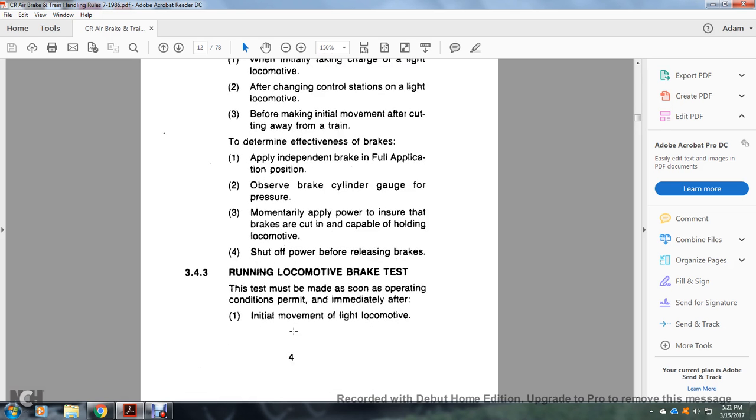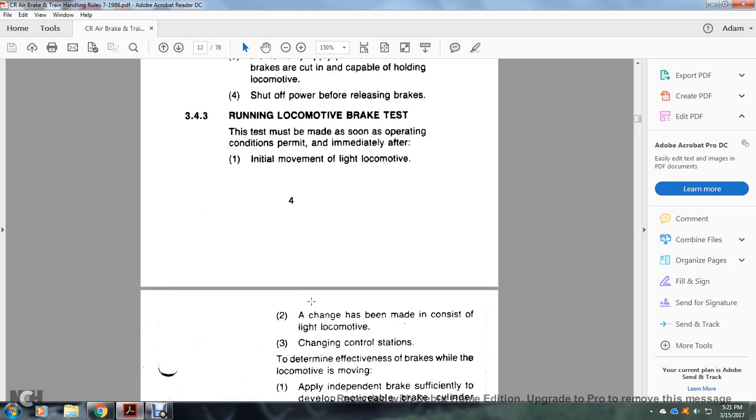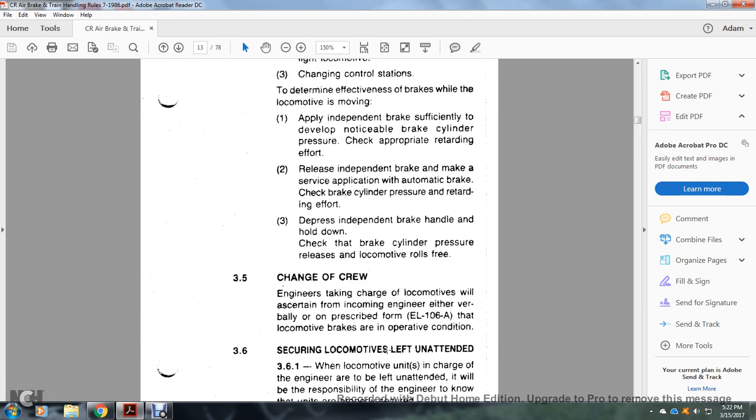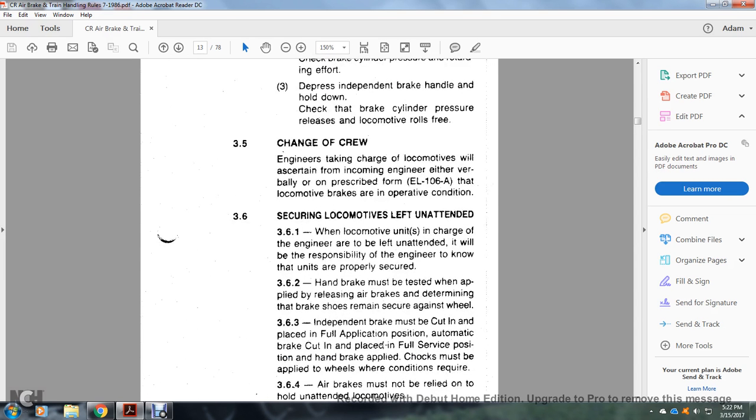3.4.3 Running locomotive brake test. The test must be made as soon as operating conditions permit and immediately after the initial movement of a light locomotive, a change that has been made in the consist of the light locomotive, or a change of the control stations, to determine the effectiveness of the brake while the locomotive is moving. Apply the independent brake sufficiently to develop a noticeable brake cylinder pressure. Check the appropriate retarding effort. Release the independent brake and make a service application with the automatic brake, checking the brake cylinder pressure and the retarding effort. Then press the independent brake handle down, check the brake cylinder pressure, and release, and the locomotive rolls free. 3.5 Change of crew.